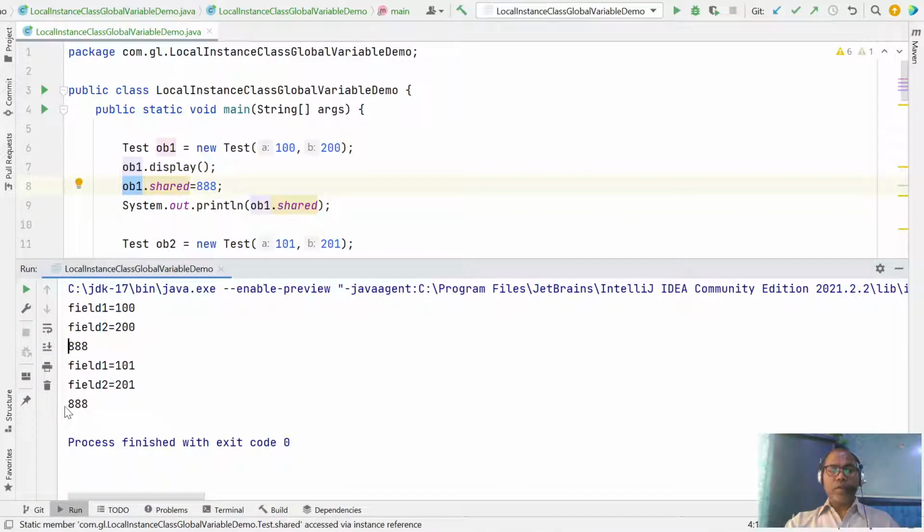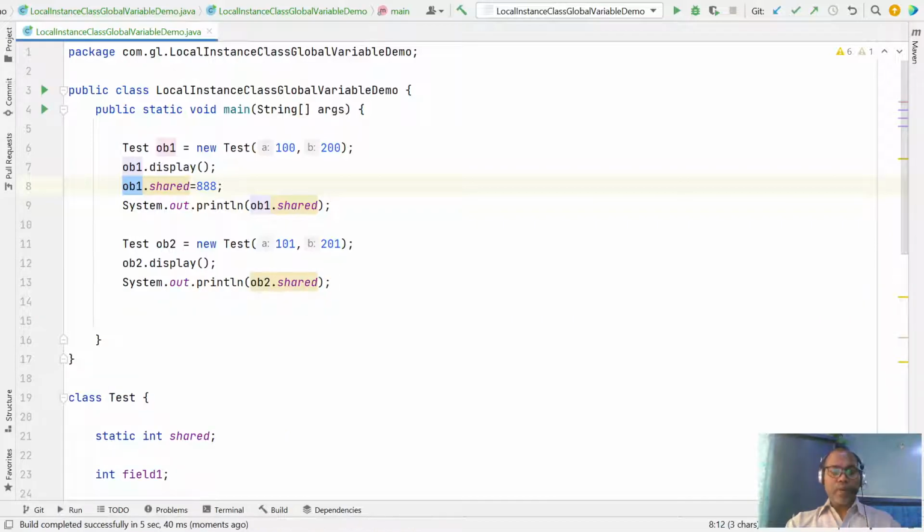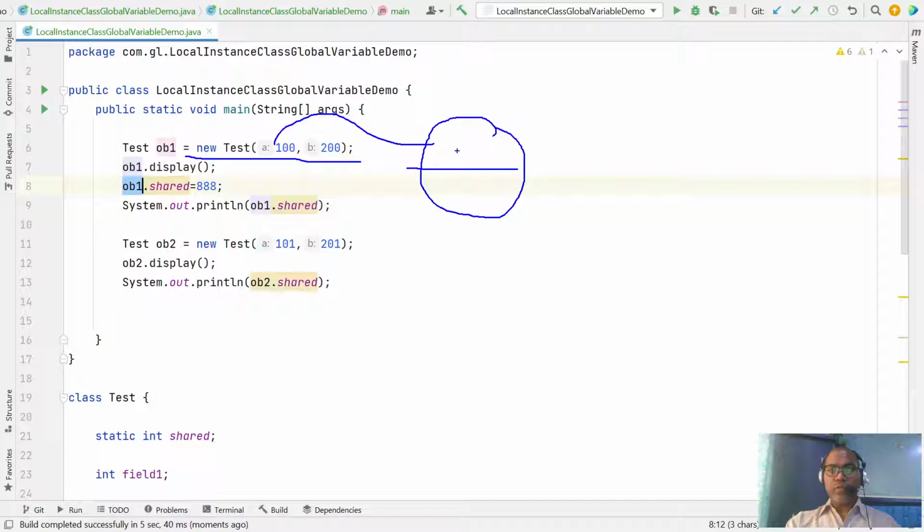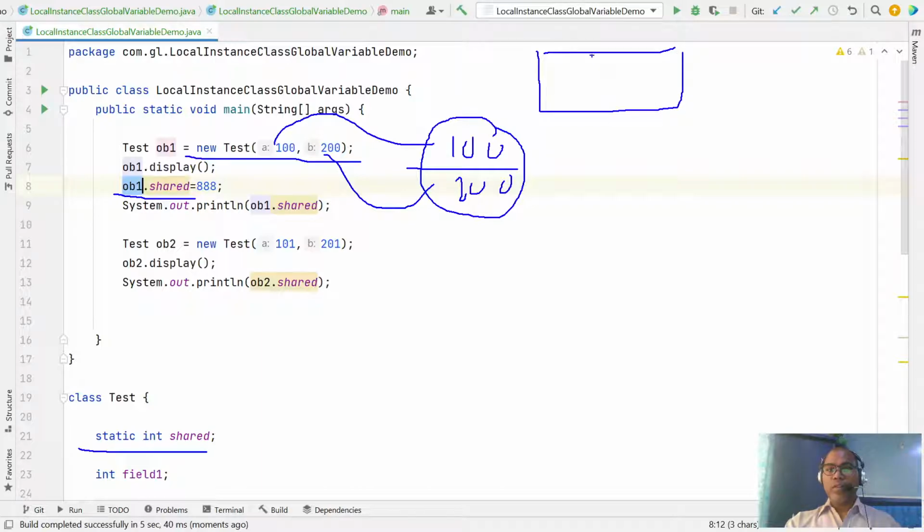Now you both have the same value. Why does this happen? The reason is that whenever object 1 is created, a new object is created with two variables, field 1 and field 2, with values 100 and 200. The shared variable is stored in a shared location, not as a part of the object. This is your shared variable, and by default it is initialized with 0.